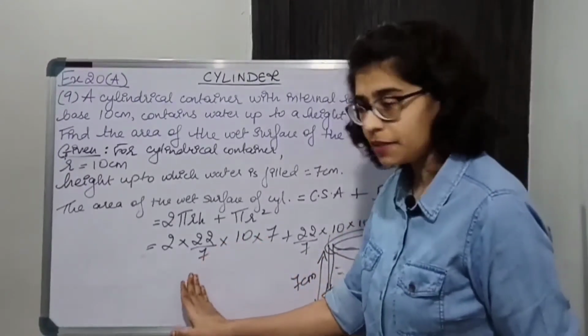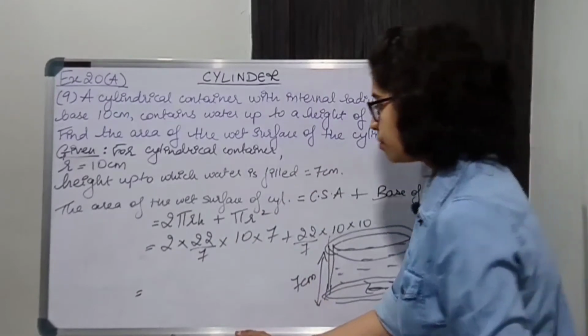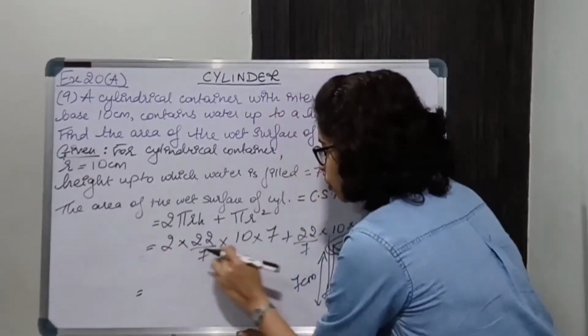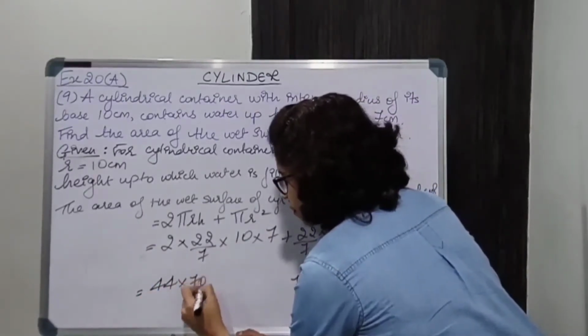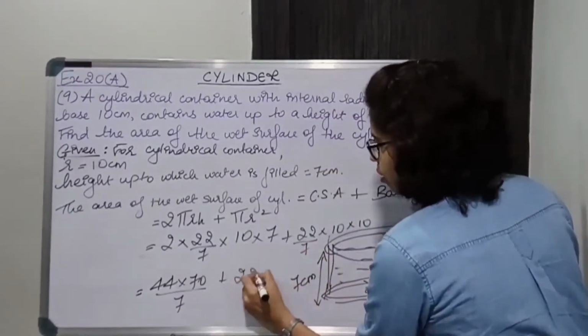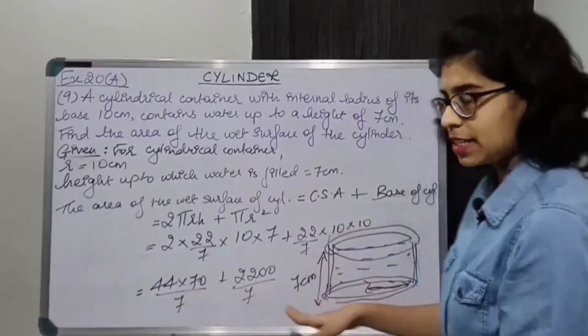Multiply the numerator terms. So multiplying these numbers, 44 into 70, upon 7, plus 2200 upon 7. We'll take 7 common.